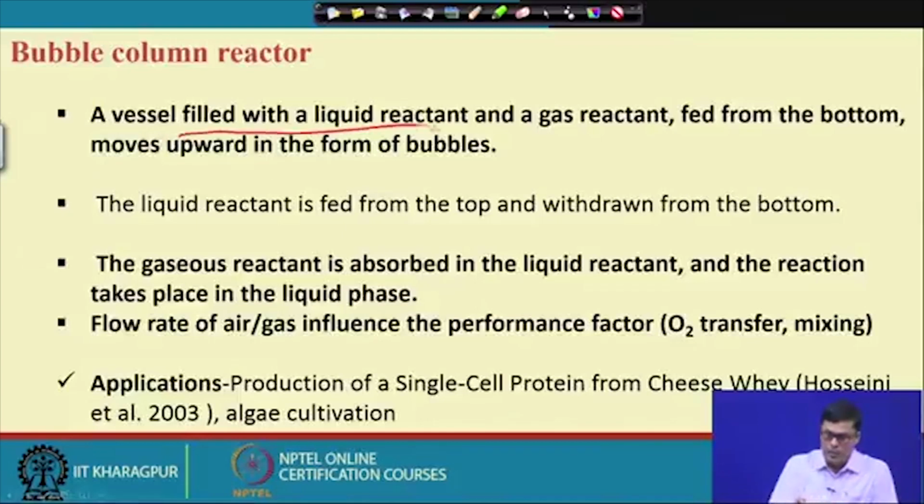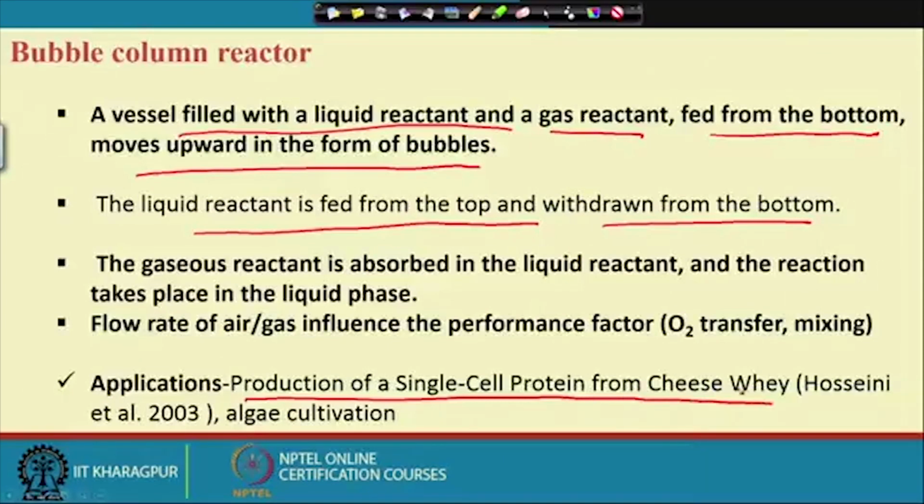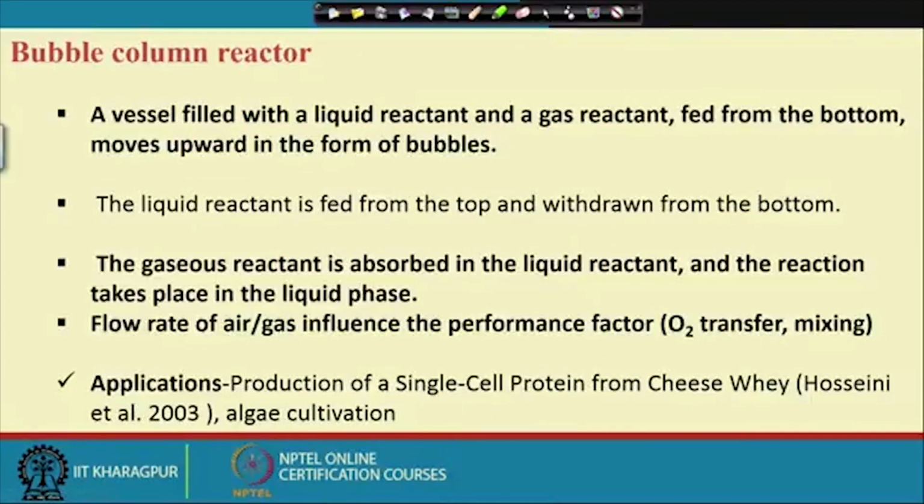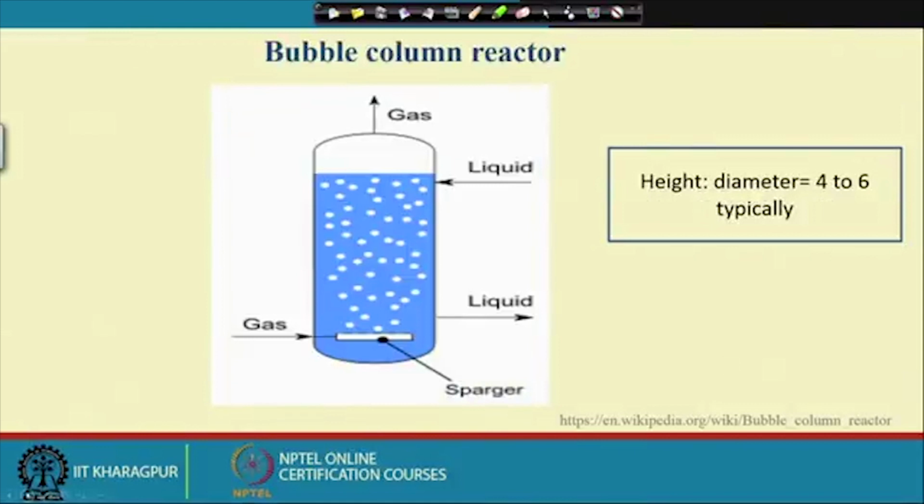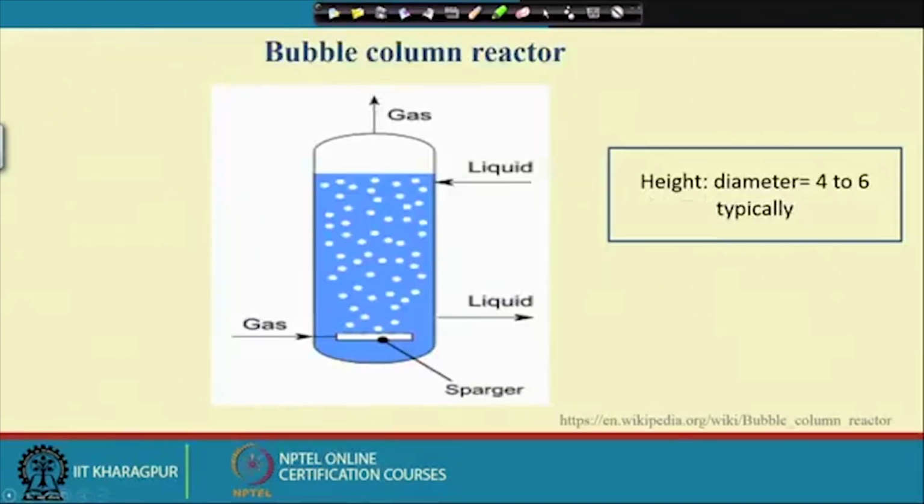The vessel is filled with liquid, and gas as reactant is fed from the bottom and moves upward in the form of bubbles. Liquid reactants are fed from the top and withdrawn from the bottom. The application is single cell protein production, for which cheese whey is used. Now, this is largely used in the microalgal fermentation process. This is how it looks. This is what we call a sparger, and this is how the bubbles are moving upwards.